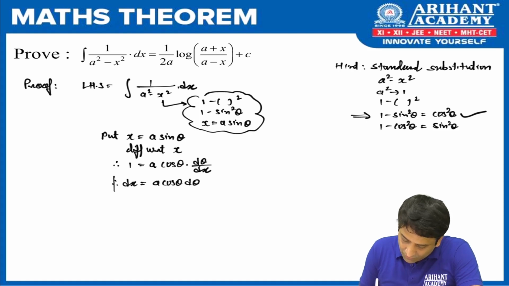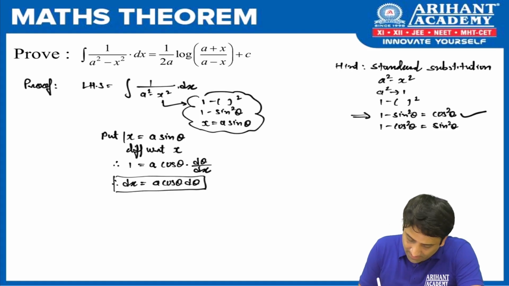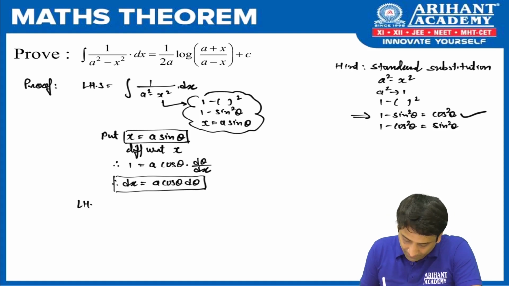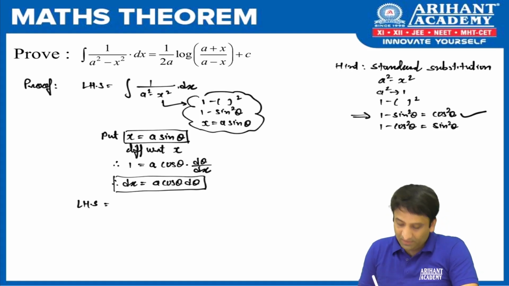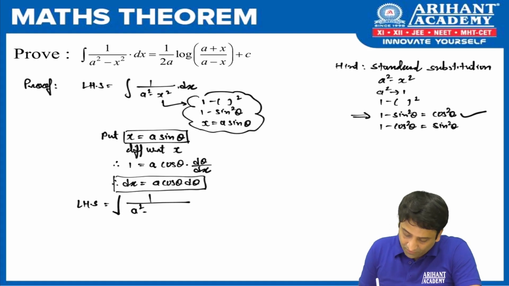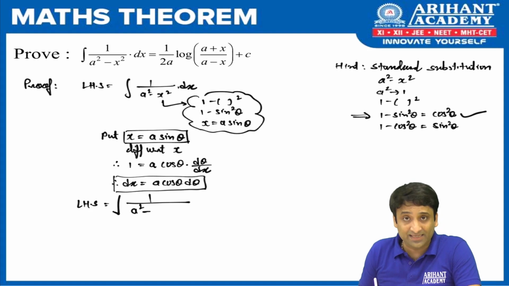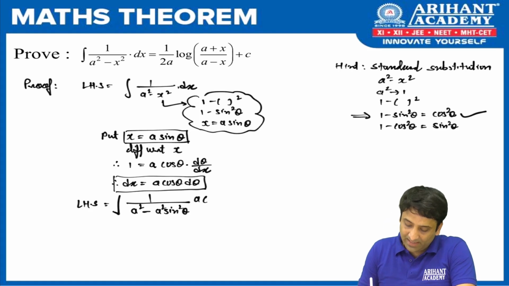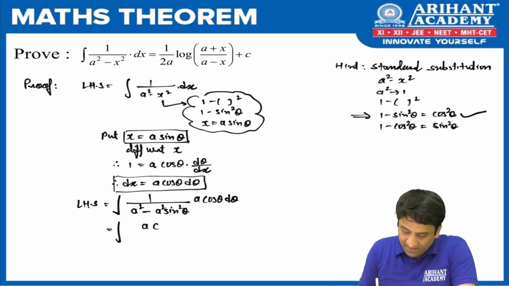Now let's take these two results, result number 1 and result number 2, and rewrite LHS. So what do we have in LHS? Come on. Integration. In place of a square, I write a square only. In place of x, I am going to put a sine theta to get a square sine square theta. And in place of dx, we are going to write a cos theta d theta. चलो, let's write, numerator में क्या मिलेगा? a cos theta.